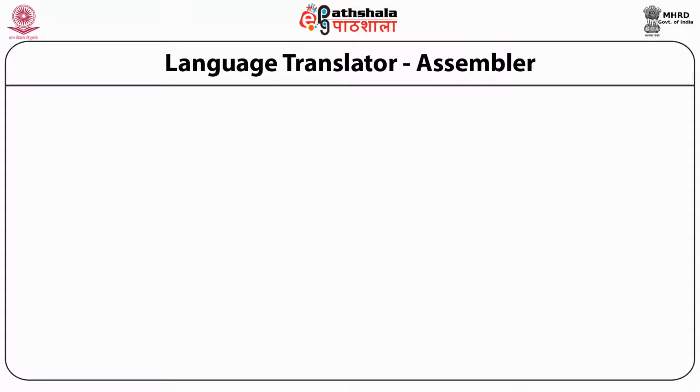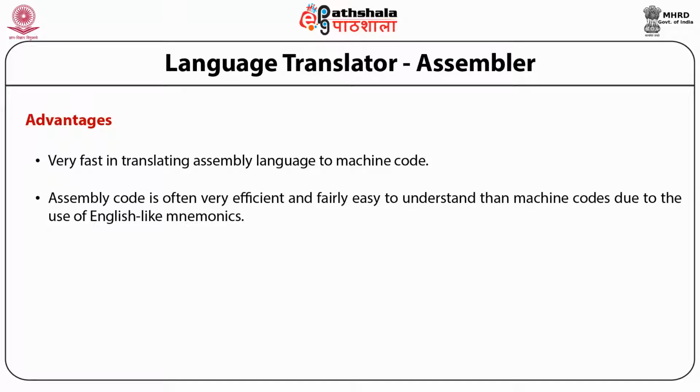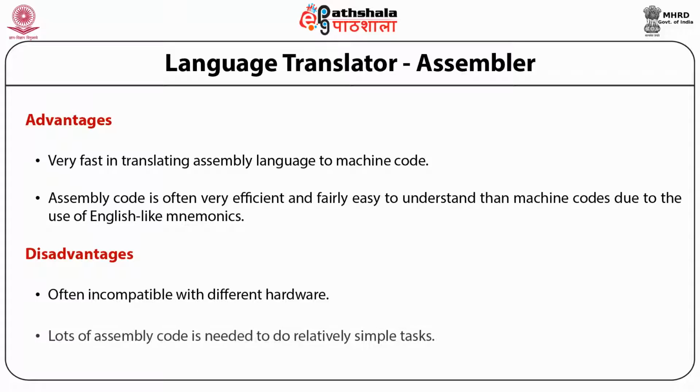Assembler has many advantages and disadvantages. The advantages: it is very fast in translating assembly language into machine code, and assembly code is often very efficient and fairly easy to understand compared to machine code due to the use of English like mnemonics. The disadvantages of assembler: it is often incompatible with different hardware, and a lot of assembly code is needed to do relatively simple tasks.